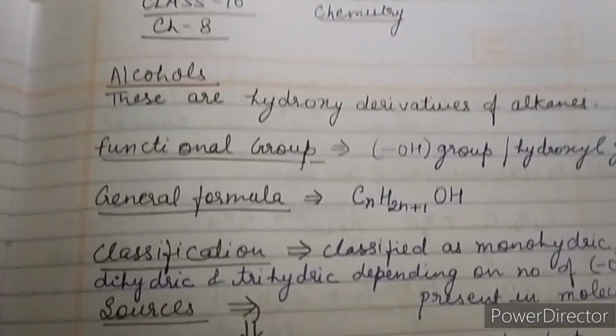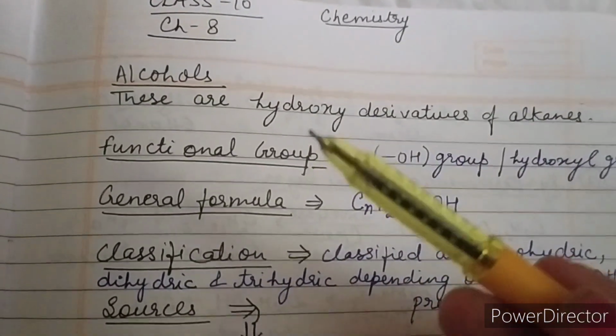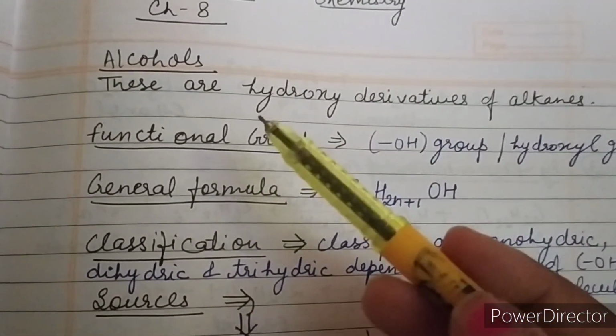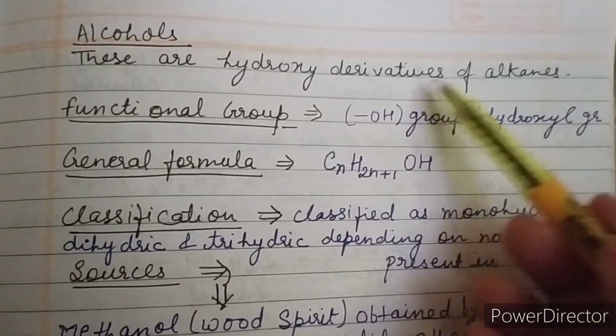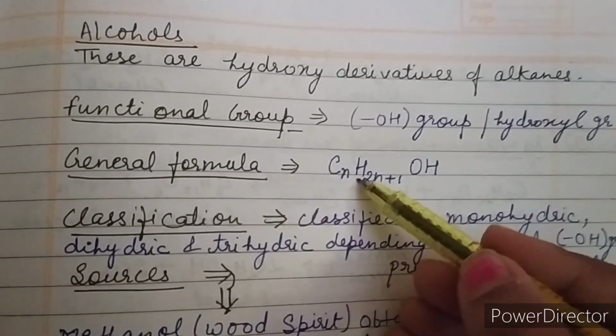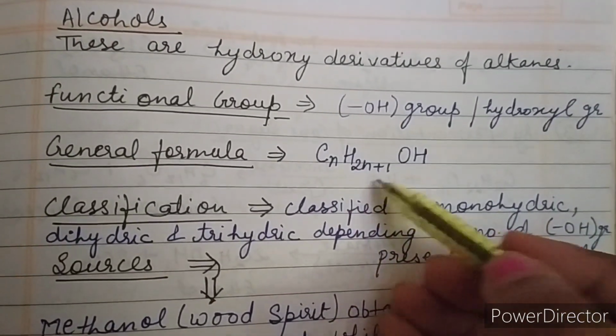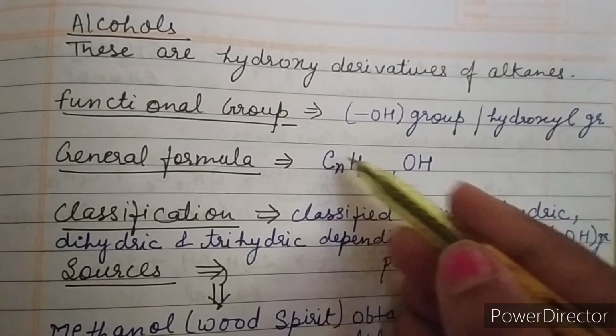Dear students, in this video we will discuss the alcohols of organic chemistry. Let's see first what are alcohols. Alcohols are the hydroxy derivatives of alkanes. Why? Because you can see here the general formula of the alcohols is CnH2n+1 OH. And this is the formula similar to alkanes.